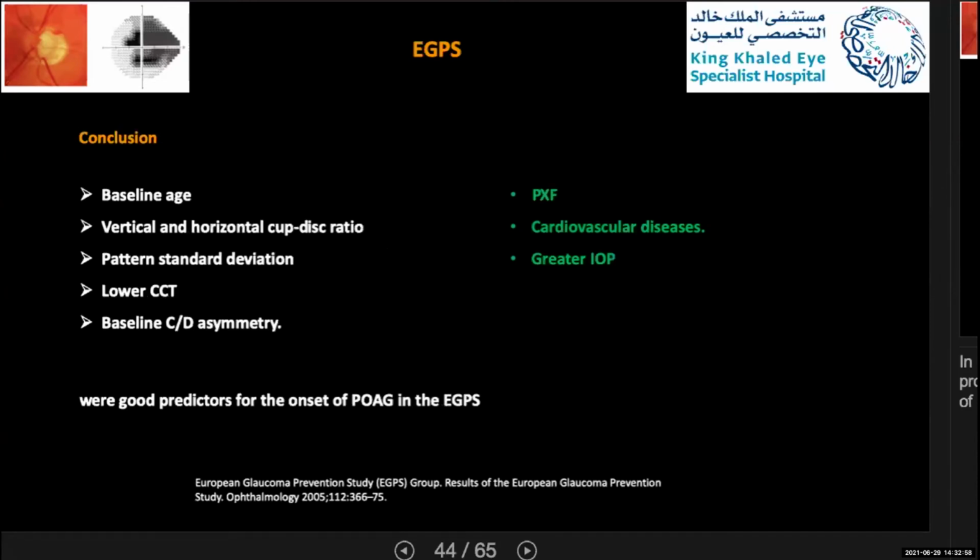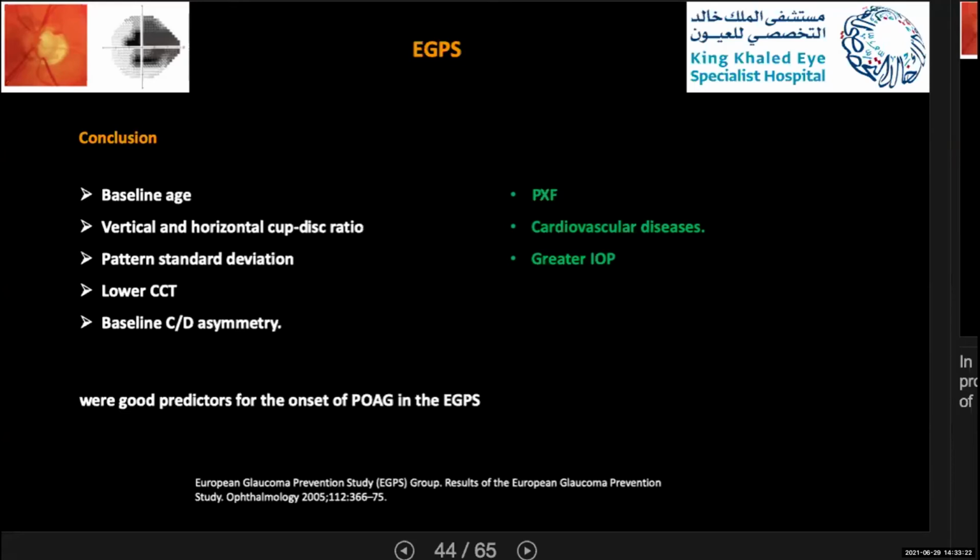So they came out with their conclusion of the predictive factors. They found 5 factors, which are baseline age, vertical and horizontal cup disc ratio, pattern standard deviation, lower central corneal thickness, and baseline cup disc ratio asymmetry of more than 0.2 between the eyes.